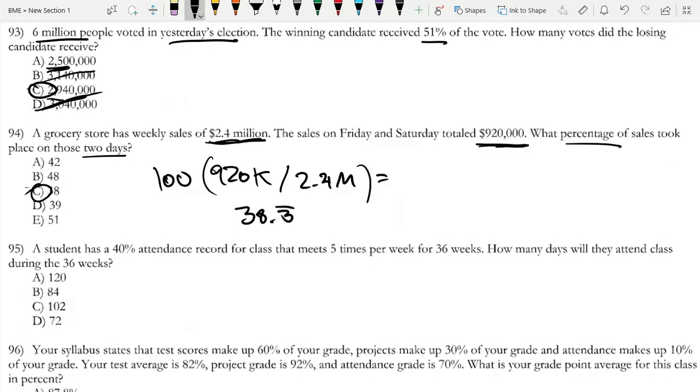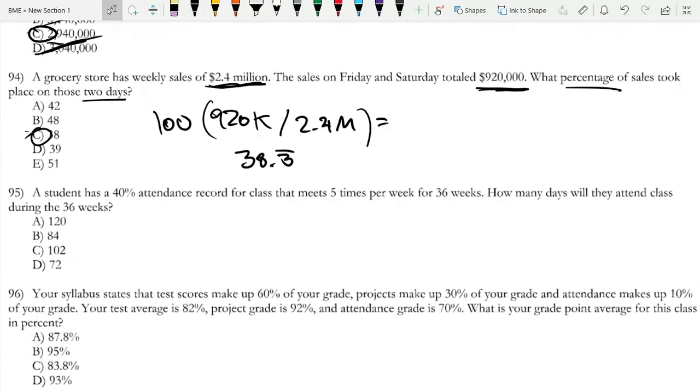So that's question 94C. Question 95: a student has a 40% attendance record for a class that meets 5 times per week for 36 weeks. How many days will they attend class during the 36 weeks? Well, let's first see how many classes they have. If they meet 5 times per week for 36 weeks, that's 5 times 36, which is 180.